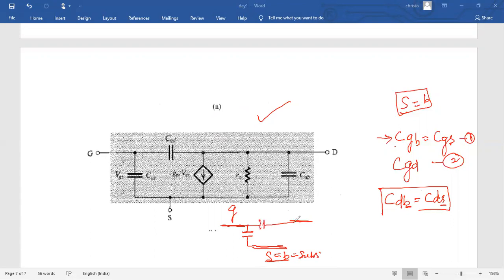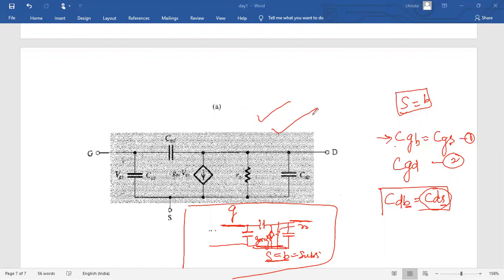The next capacitor is between drain to body, or you can say drain to source. So there are 3 capacitors. Apart from that, in the internal structure, drain to source current will flow. Next is the internal output resistance R0, and the current source gm times Vgs. This is the high frequency model of the MOSFET.